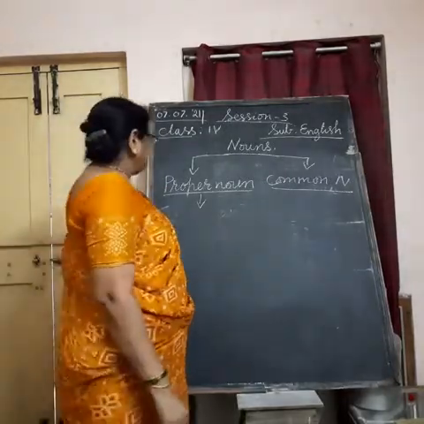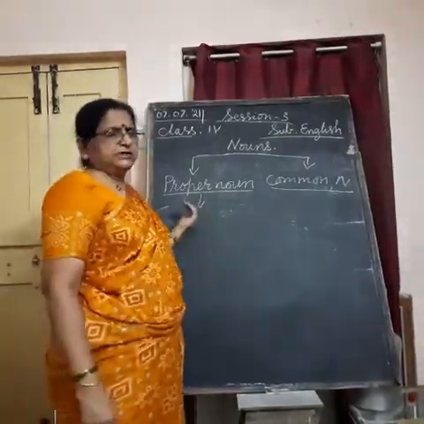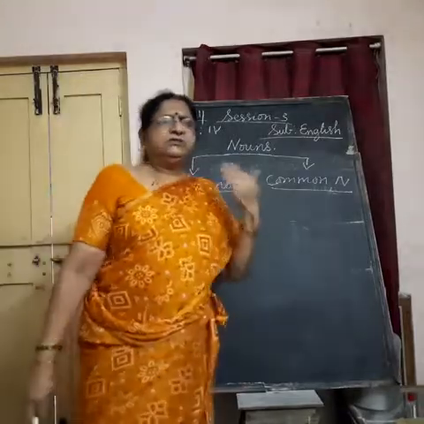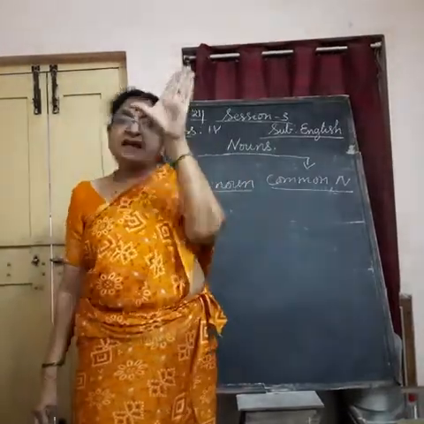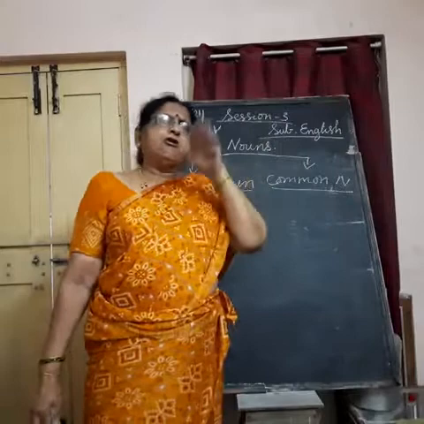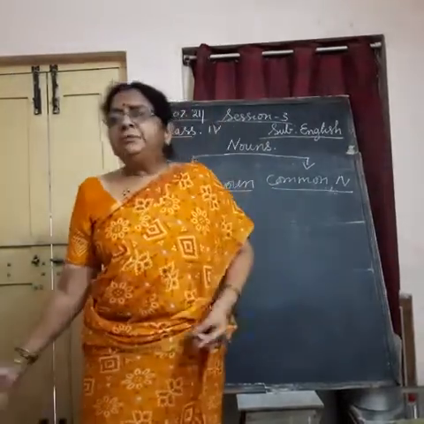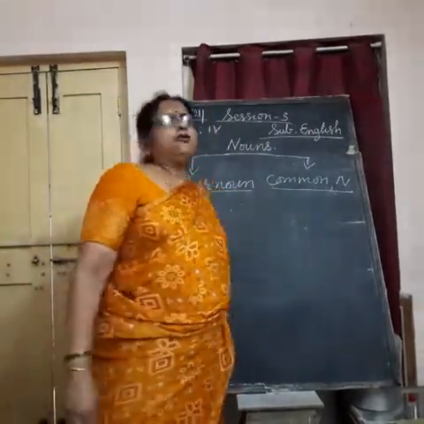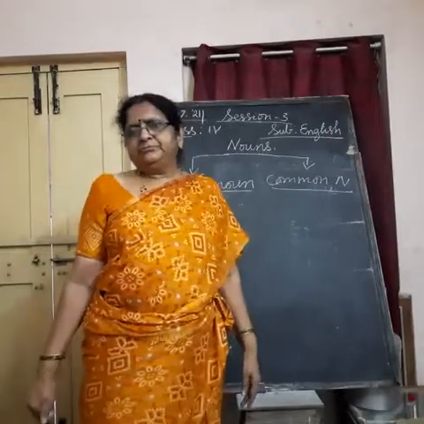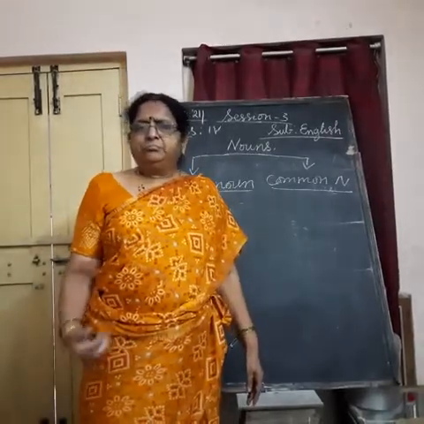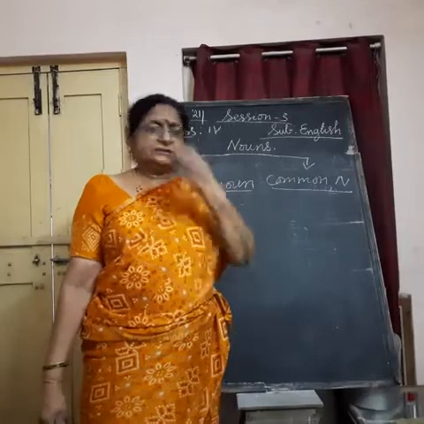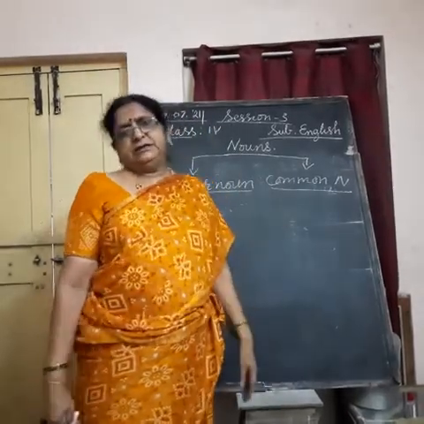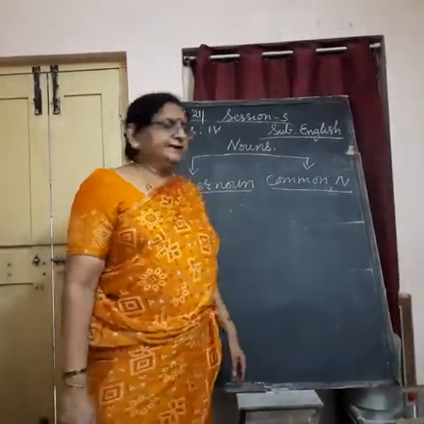What is proper noun? Proper nouns are those words which give us the exact name of a person, place, or even buildings, etc. Okay.